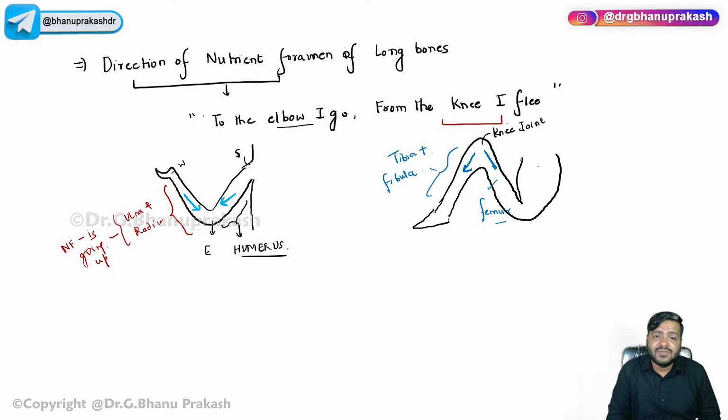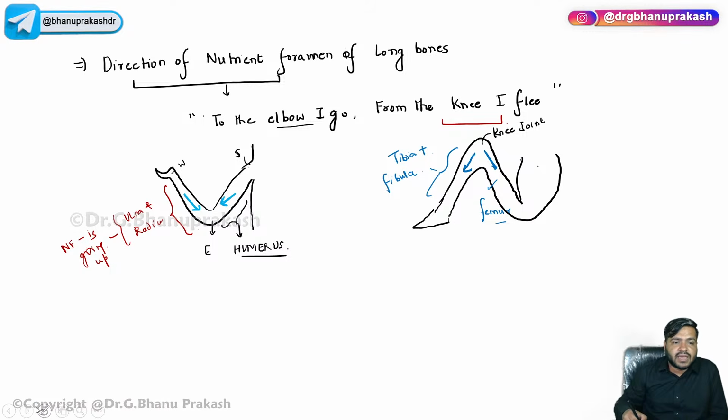Yes, upward. But in the tibia and fibula, the direction of the nutrient foramen is, yes, right. In the femur it is upward, but in the tibia and fibula, what is the direction of the nutrient foramen? Down. The direction of the nutrient foramen is down. You can just see, okay? Yes, down in tibia and fibula.